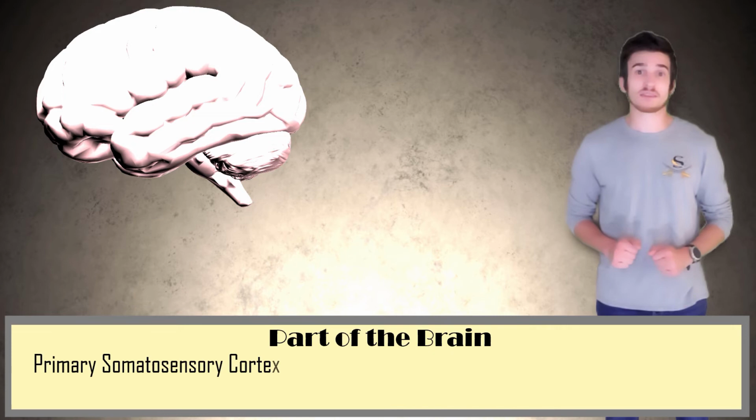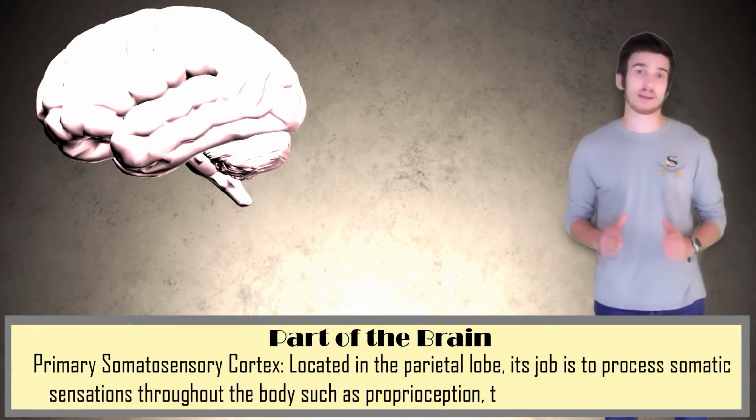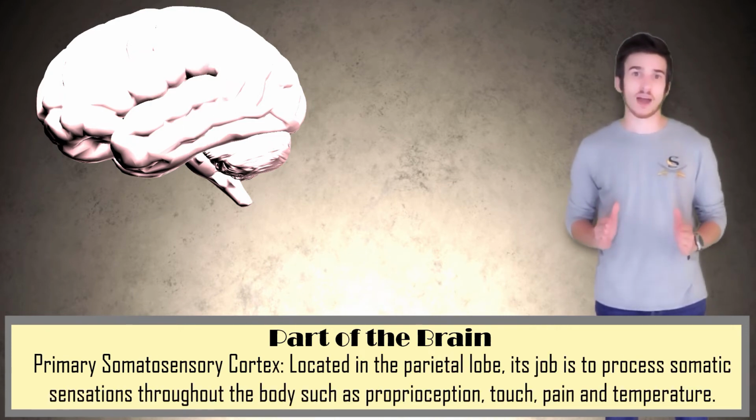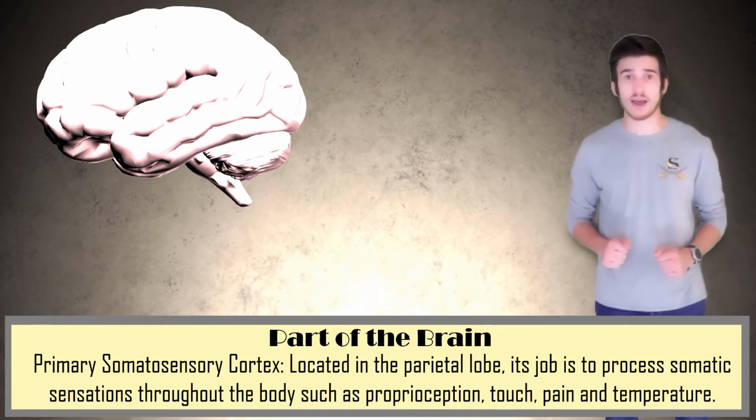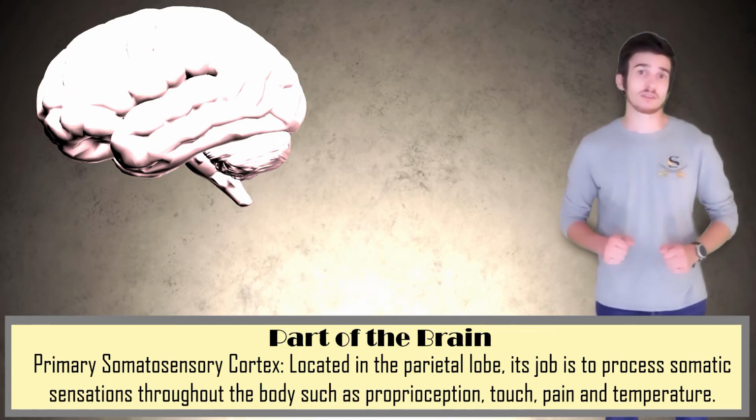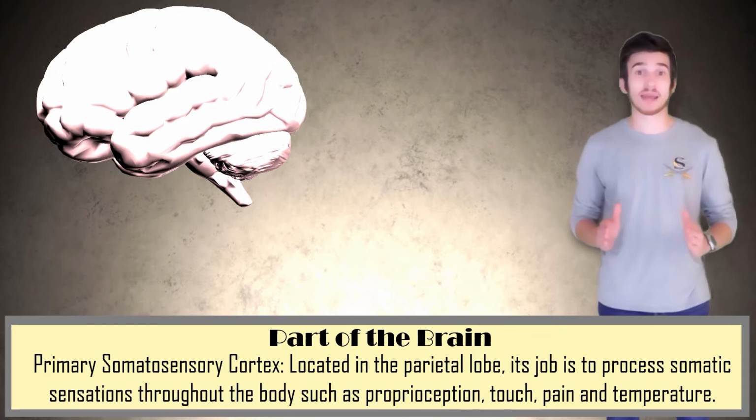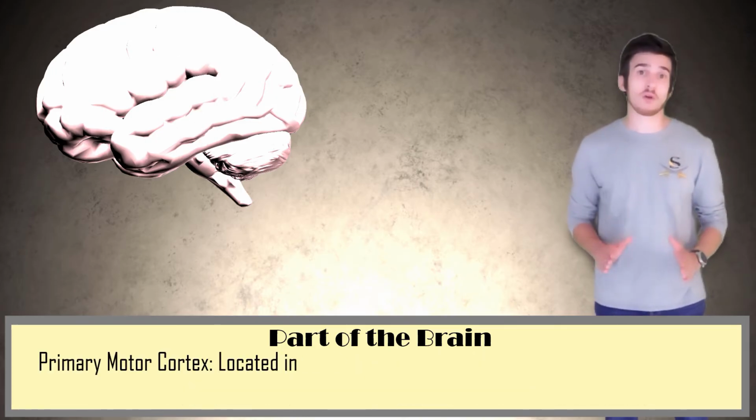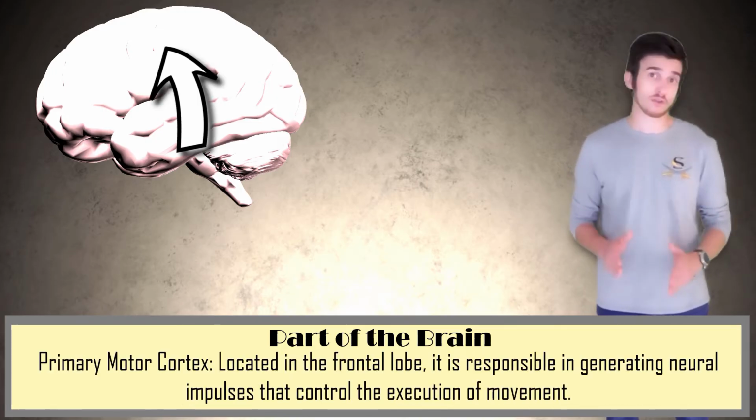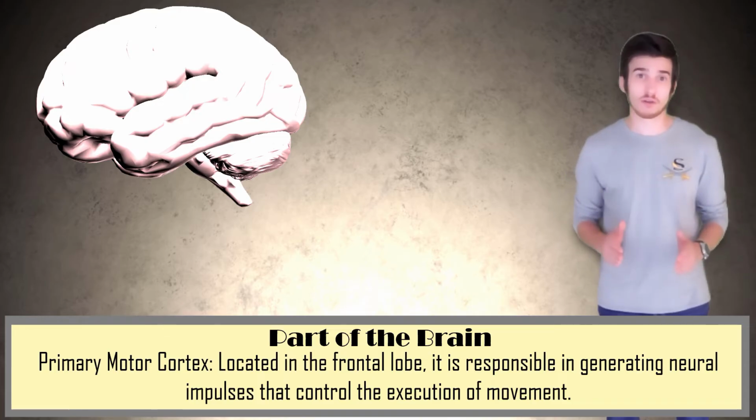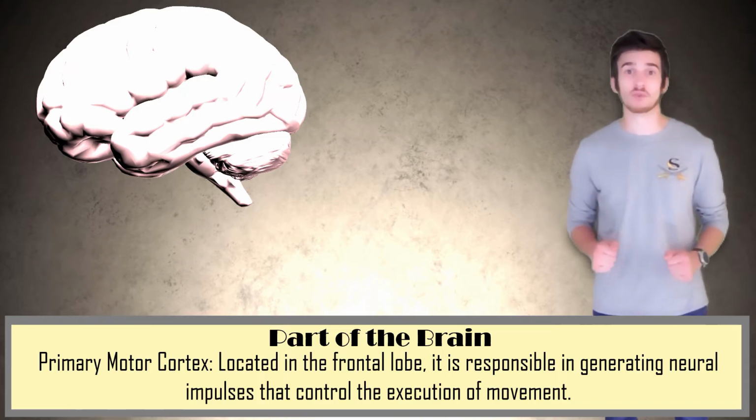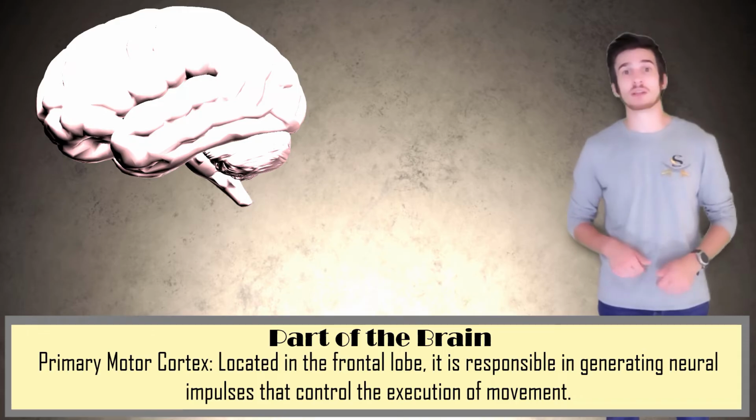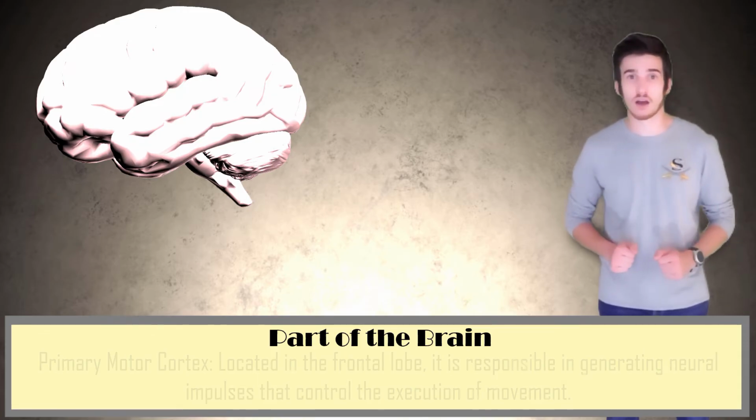The primary somatosensory cortex is a cortical area in the brain located in the parietal lobe. Its job is to process somatic sensations throughout the body, such as proprioception, touch, pain, and temperature. The primary motor cortex, located in the frontal lobe, is responsible for generating neural impulses that control the execution of movement. The next two cortical areas have to do with the comprehension and processing of language.